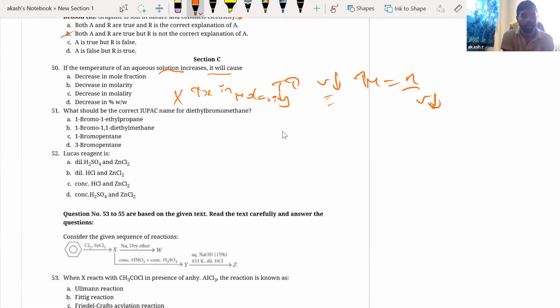Okay. Next. What should be the correct IUPAC name for diethyl bromomethane? Okay, diethyl bromo. So I have a methane, for example, CH4. Now remove the two hydrogen atoms and put diethyl bromo. Okay, this is how we'll do. So I write CH2. Now I have to have diethyl bromo. So you would have had C2H5Br and C2H5Br.